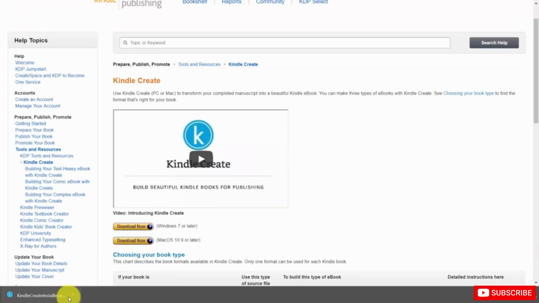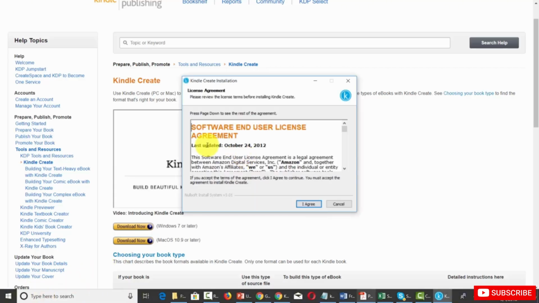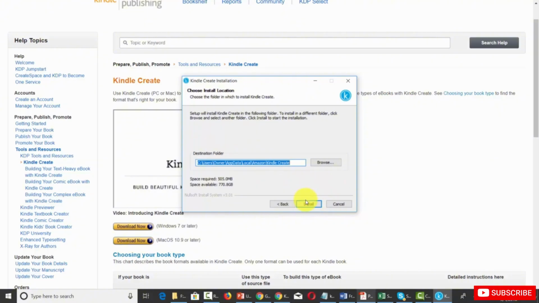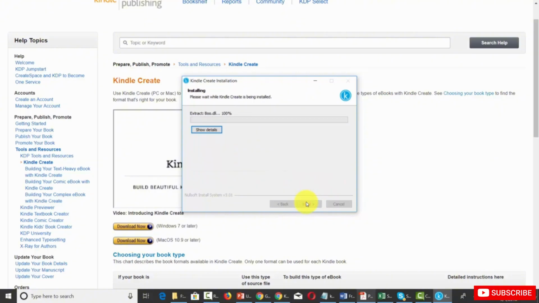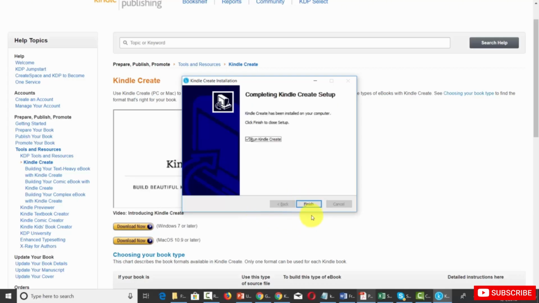Once we've downloaded the software, we're then going to click the executable file, and then we're going to agree to the license. We're then going to install it into the drive. And once it completes, we'll then click Finish, and then we'll click Run Kindle Create.